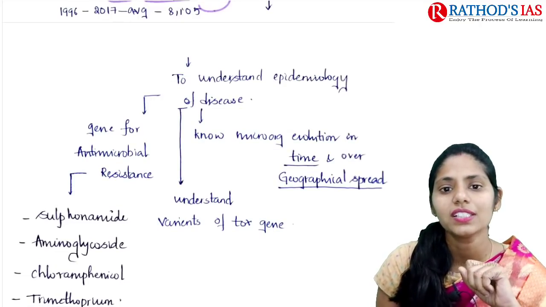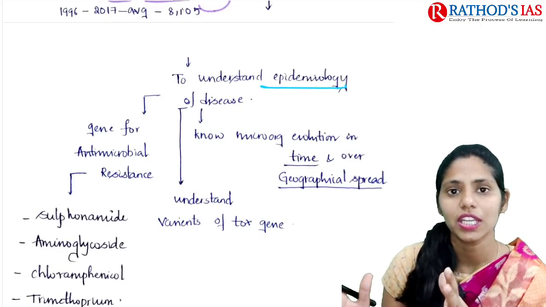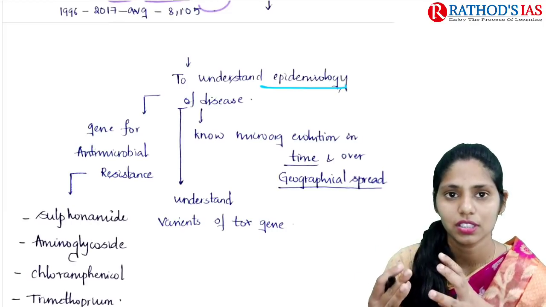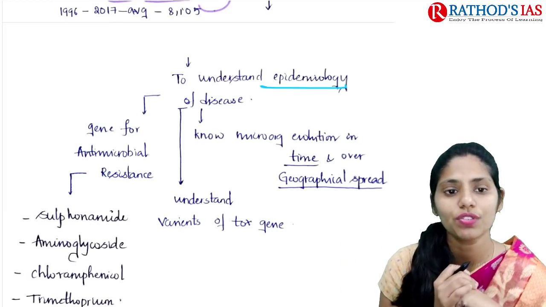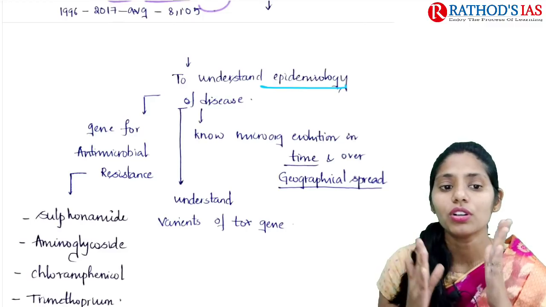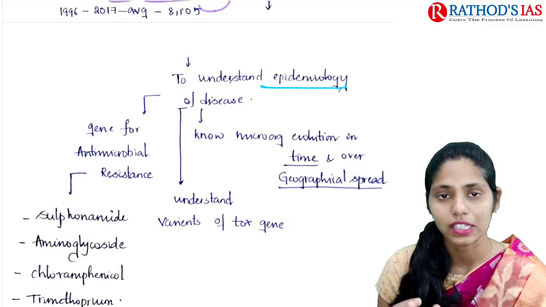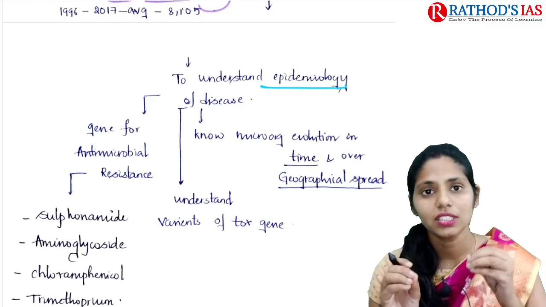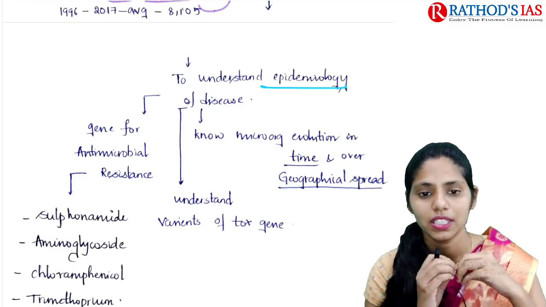If you want to understand epidemiology, that means in which area there is a high number of cases. To understand the epidemiology of the disease, we need to study the genes of antimicrobial resistance, that is, to which antibiotics resistance is seen in diphtheria.